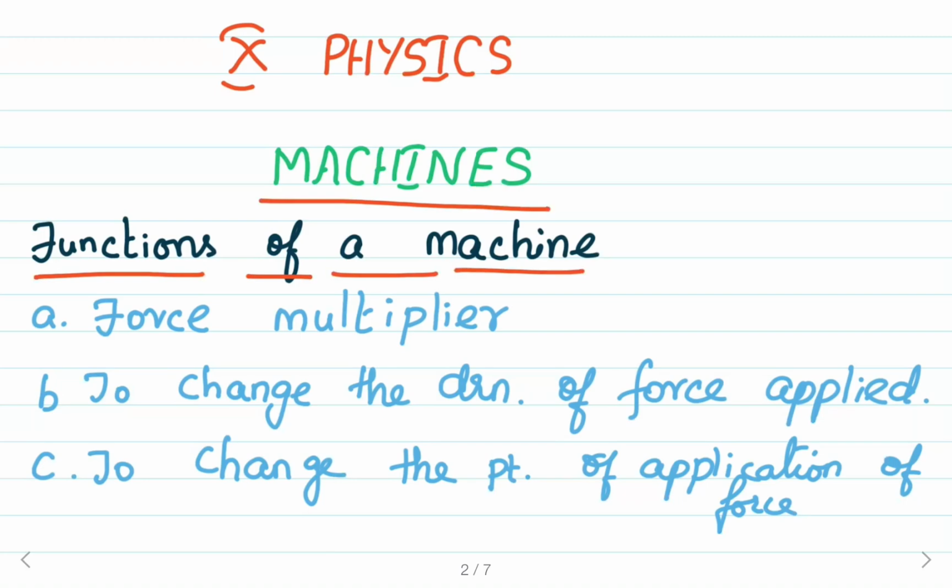Again, in the case of the bicycle, we are applying the force on the pedal and its effect is transferred to the rear wheel with the help of the chain system. So these two we can give as examples. The bicycle is a machine where we apply force on the pedals, which is transferred to the rear wheels with the help of the chain system. There we are applying the force at a convenient point.